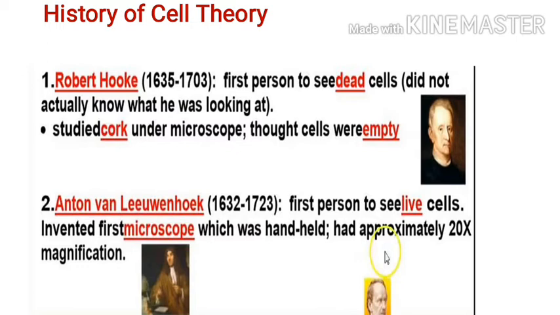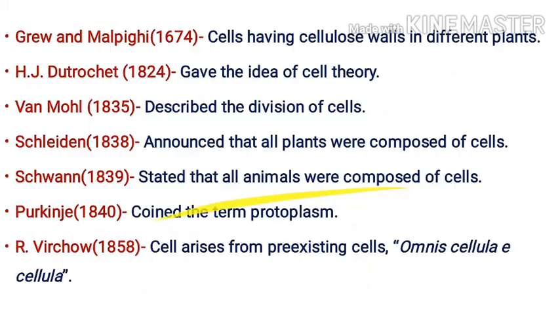Anton van Leeuwenhoek. He was the first person to see live cells. Free cells having living protoplasm were described for the first time by Antony van Leeuwenhoek in 1674. Next is Grew and Malpighi. According to them, cells have cellulose walls in different plants.